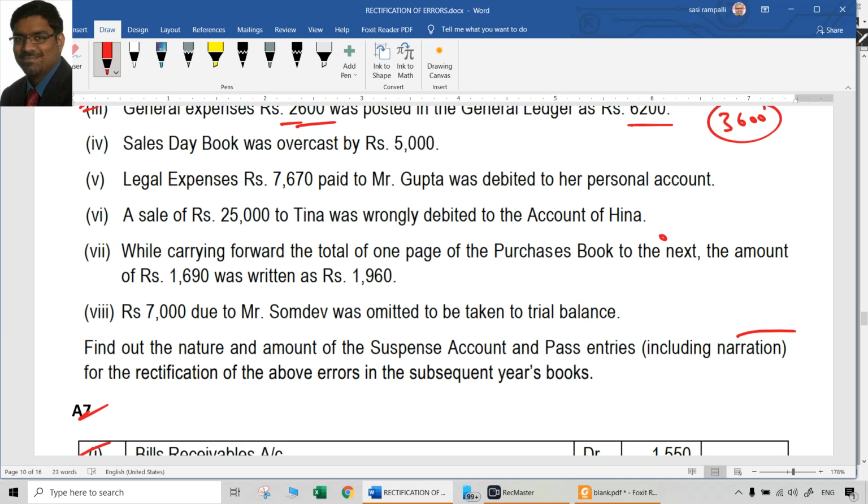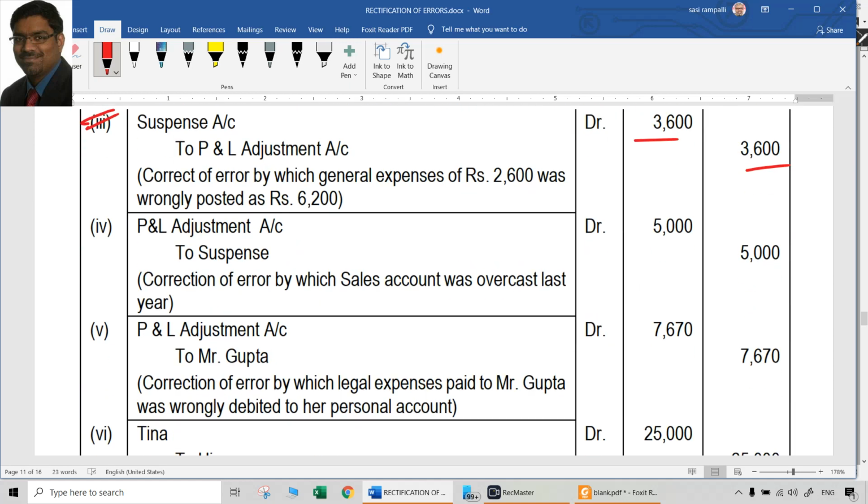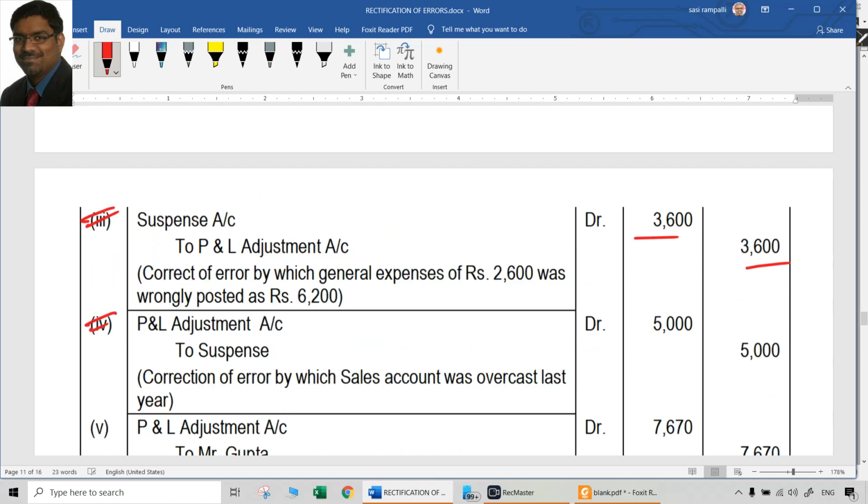Next, sales day book overcast by 5000. That means sales account was already overstated, meaning credit was more. Now to rectify, we have to debit it. But can we debit sales? We cannot. Since we cannot debit sales, we have to debit P&L adjustment account. Credit suspense account. So P&L adjustment account at R2, suspense account 5000.